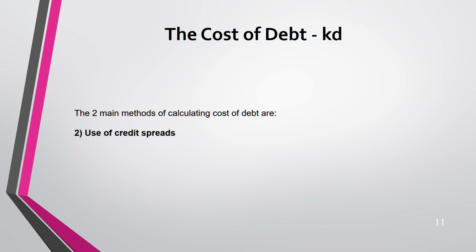Now, second is use of credit spread. What is credit spread? In credit spread, you'll be given a risk-free rate. With that, you have to add a credit spread. Now, to add a credit spread, you'll be given a table. Your credits are rated by a credit rating agency like AAA, AA, triple B. The triple A is the best. That means you have the lowest risk of default. If you are rated triple C, triple B, that means you have a high risk of default. You will not be able to pay back your debt.